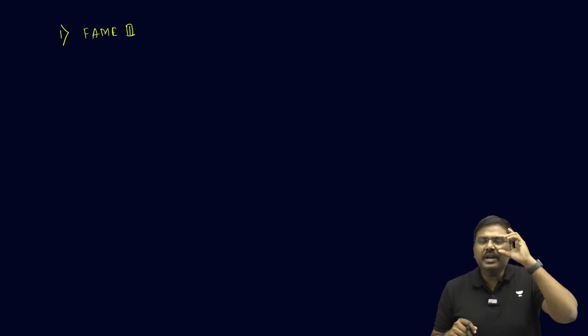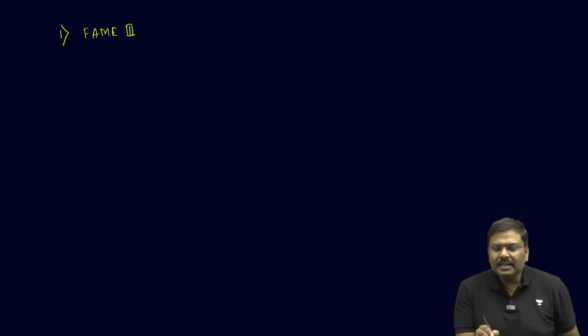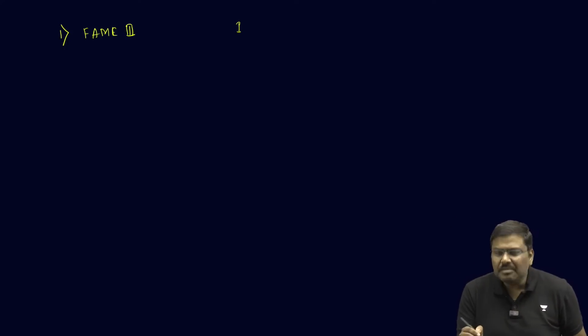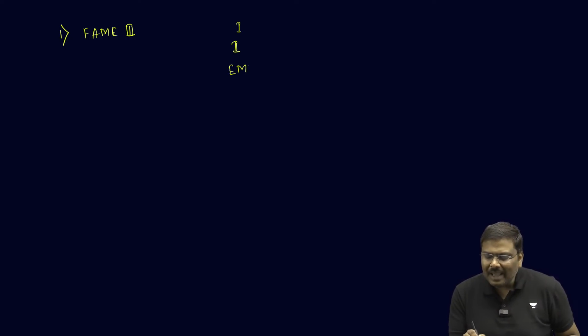And this is important for a very simple reason. The government earlier announced a FAME 1 initiative. After that, they announced a FAME 2 initiative, and after that they announced the EMPS initiative.